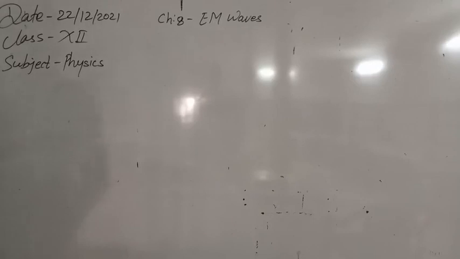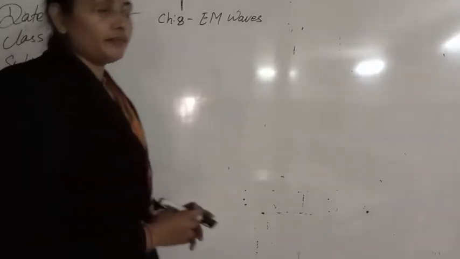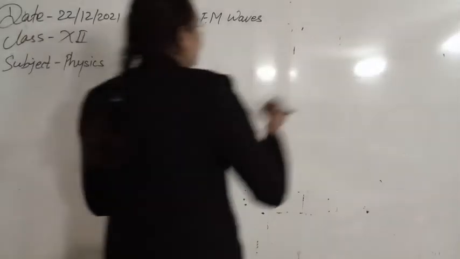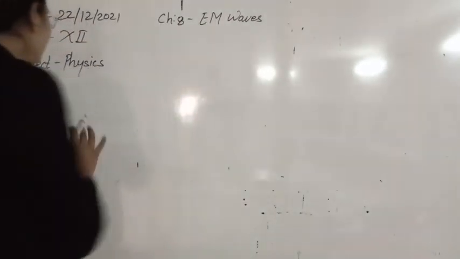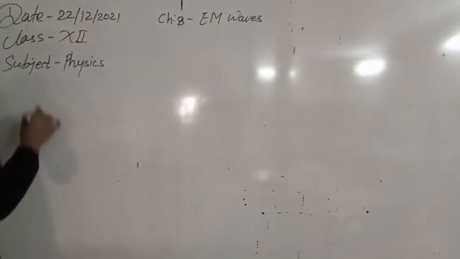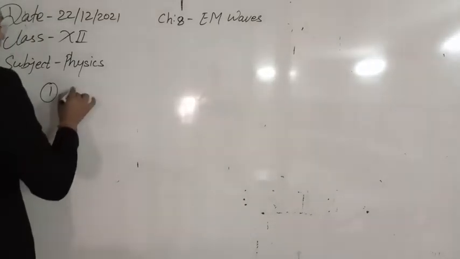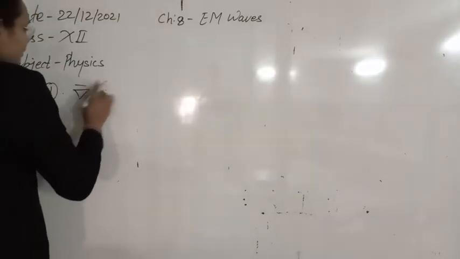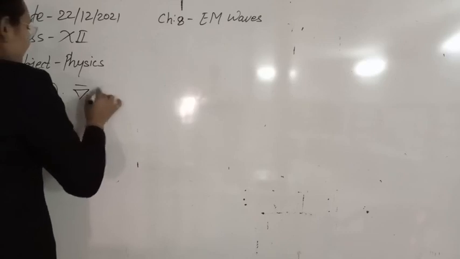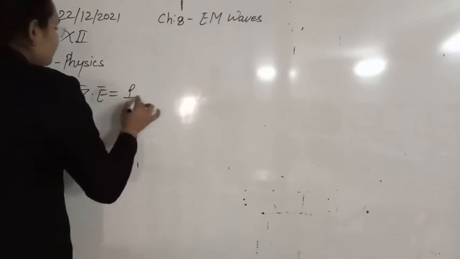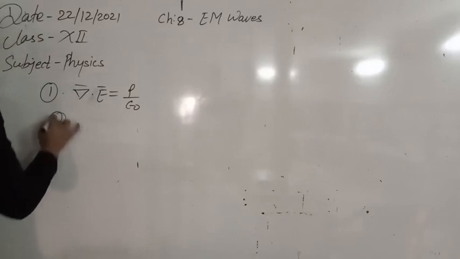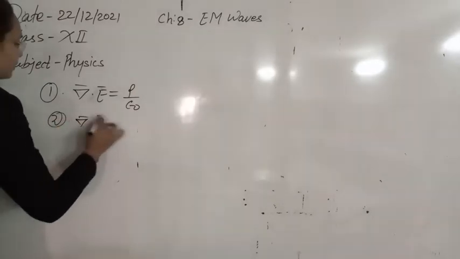Now let's see how we can write Maxwell's equations in different media. So collectively, let me write them first, using the differential form. The first Maxwell equation is del dot E is equal to rho by epsilon 0. The second one is del dot B is equal to 0.